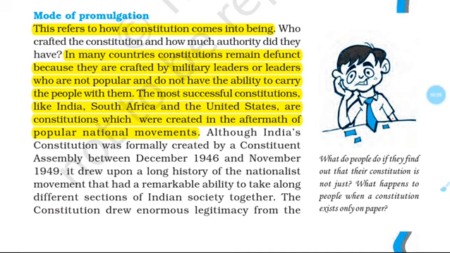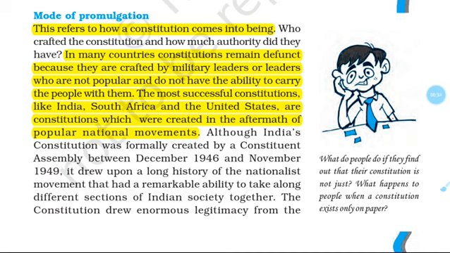Here we have to know the three basic features of the constitution. Now let us see what the mode of promulgation is, because you all know that for any constitution that came, the most important thing is the way of declaration of the constitution, or you can say the practice of the constitution.